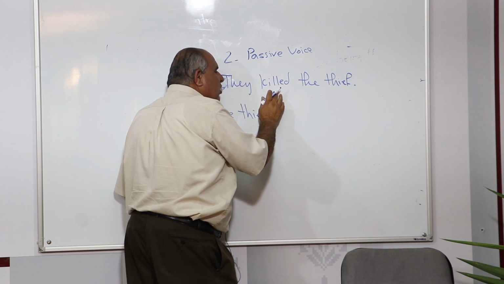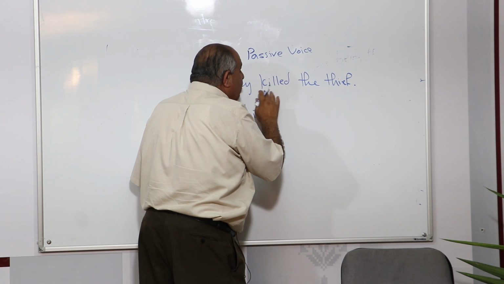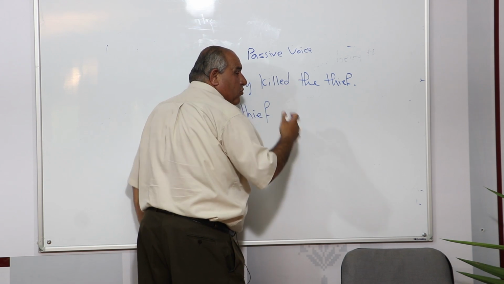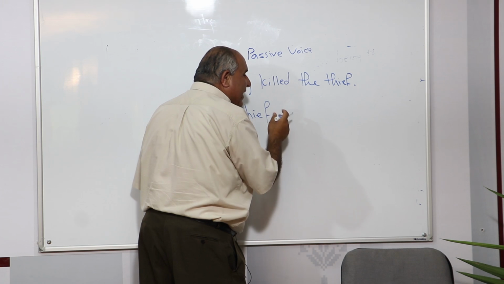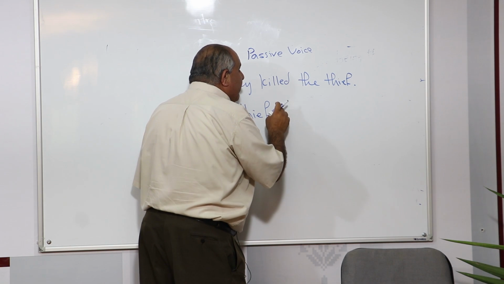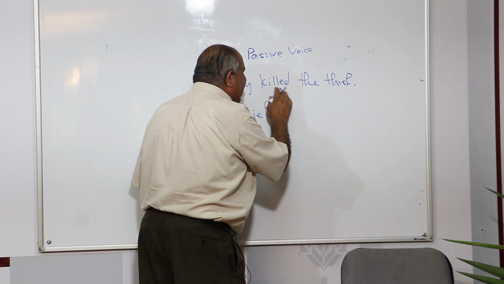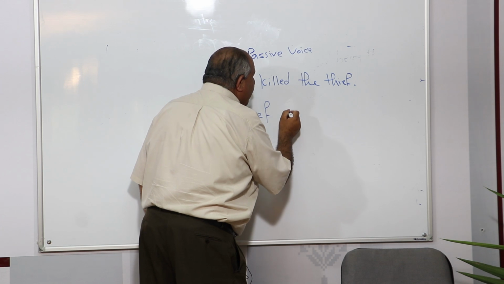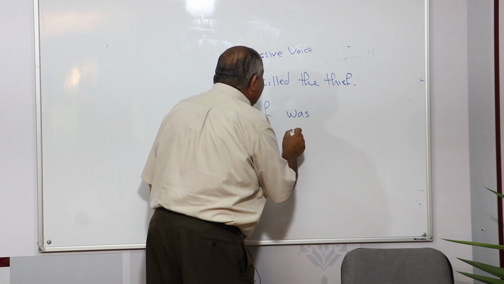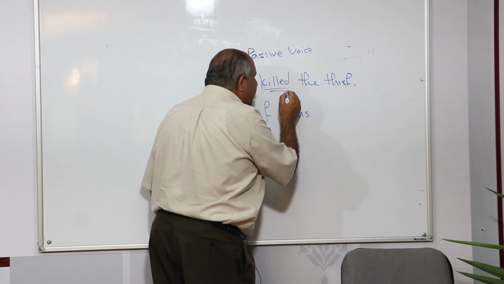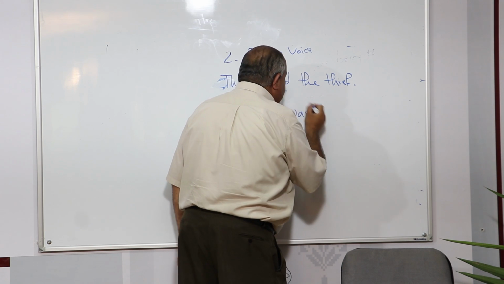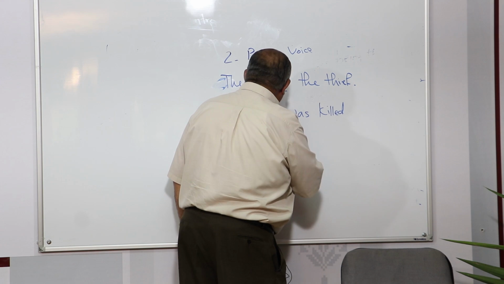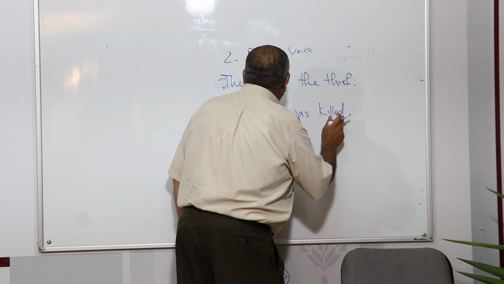We look at the sentence whether it has an auxiliary or not. We find that the sentence does not have an auxiliary, either of be or have or do, or any of the modals. Therefore, we bring an auxiliary verb related to the tense of the sentence. The tense is past simple tense. So we bring the auxiliary verb was. After that, the full verb is put in the past participle. So we have killed, it remains killed, but in the past participle. So the thief was killed.